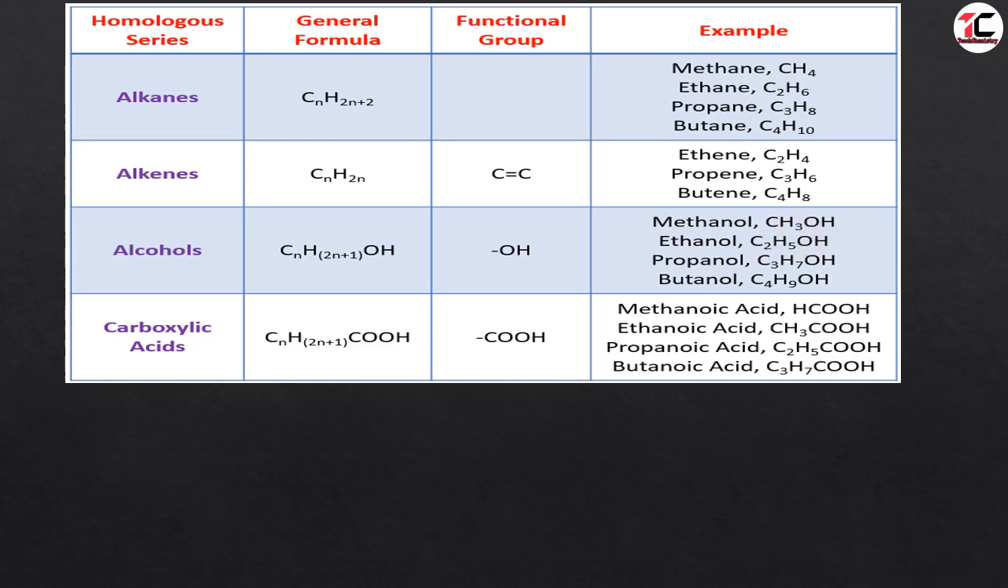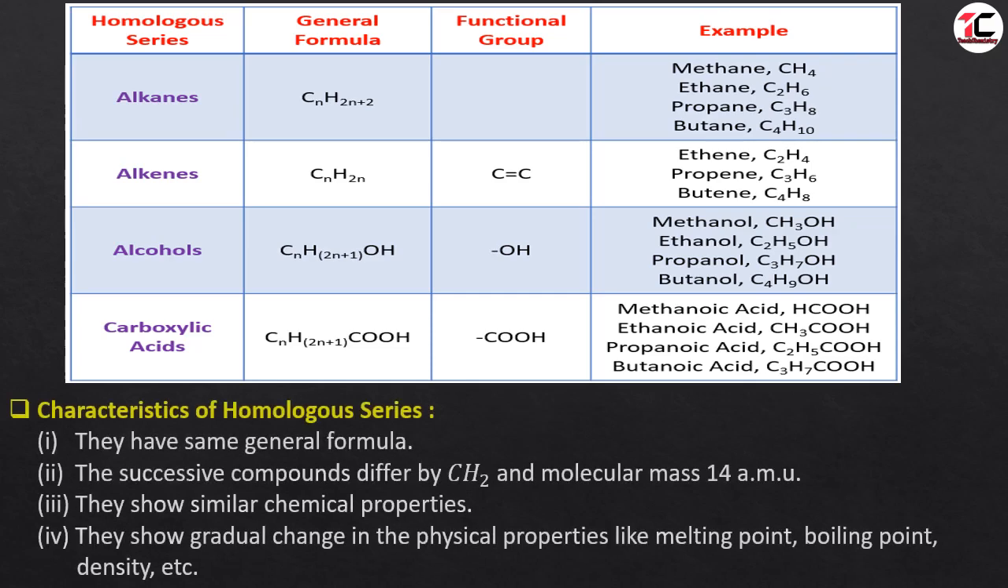Let us see the characteristics of homologous series. They have the same general formula. The successive compounds differ by CH2 and the molecular mass differs by 14 AMU. They show similar chemical properties. They show gradual change in physical properties like melting point, boiling point, and density. As we move from up to down in the homologous series, their melting point will increase, their boiling point will increase.